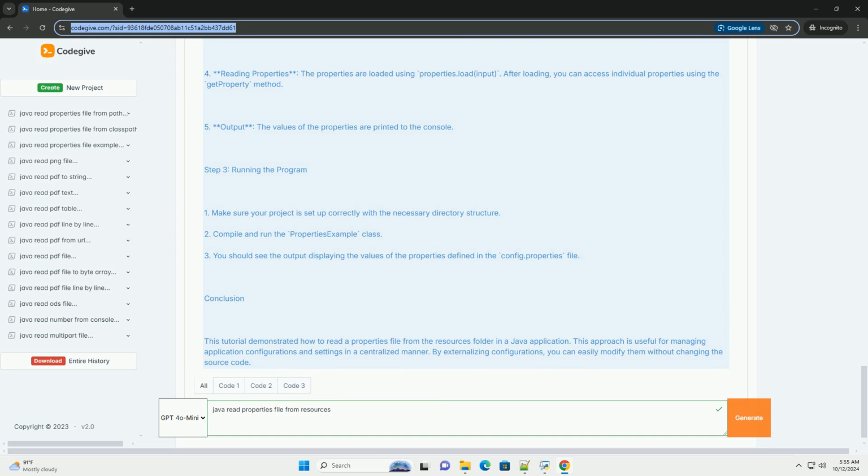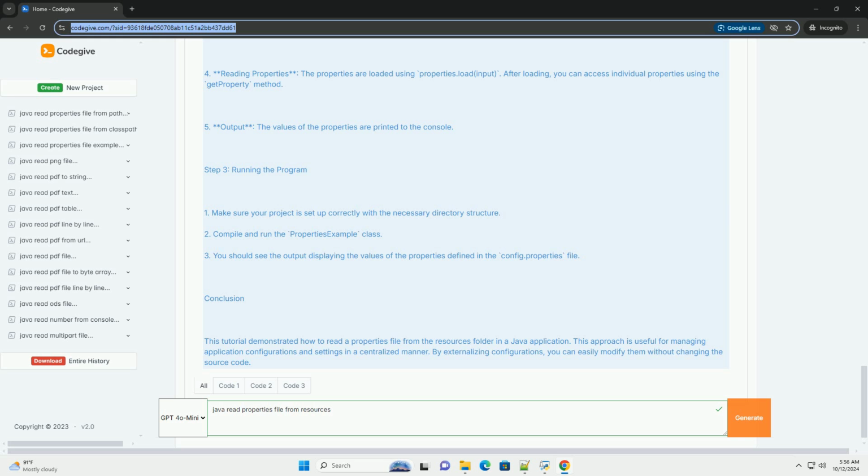Step 2, read the properties file in Java. To read the properties file, you can use the Properties class that is part of the java.util package. Here's how you can do it.